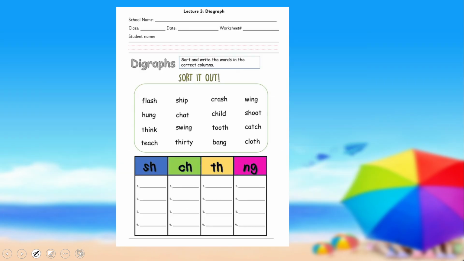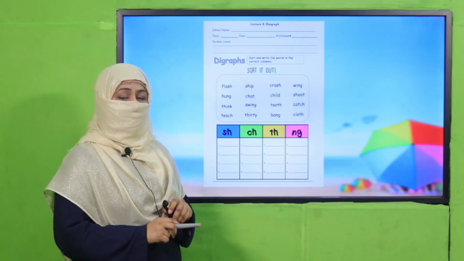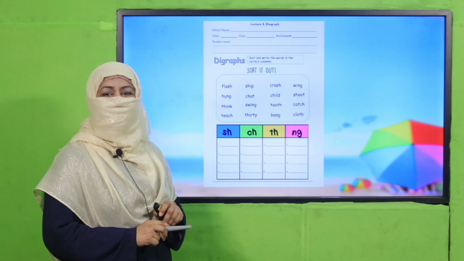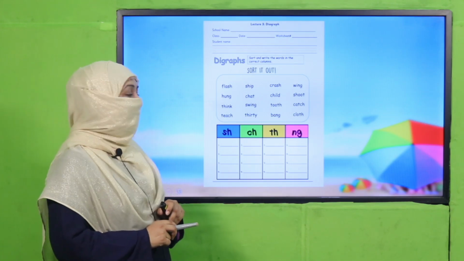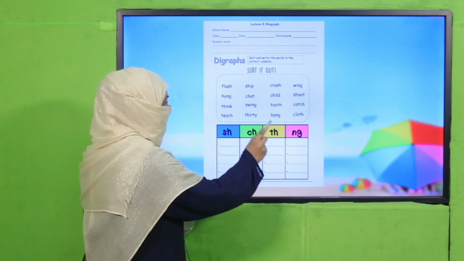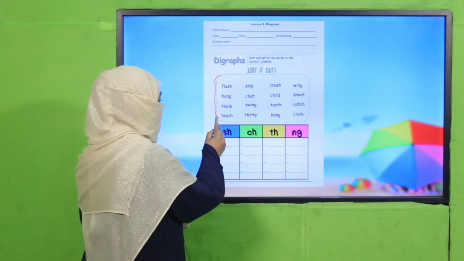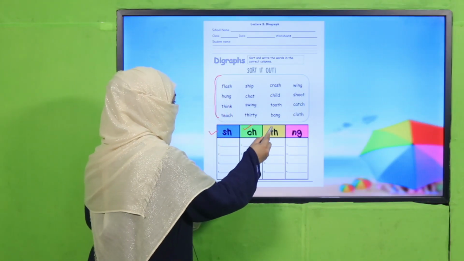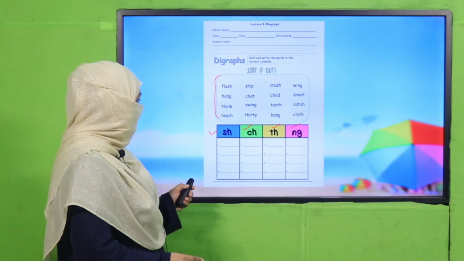Here is a worksheet, my dear fellow teachers. This worksheet, lesson plan, PowerPoint presentation links are given. You may click it, download it, and kindly provide a printed worksheet to students for practice. And my dear students, what you are going to do, here are the groups for digraphs. You will find out the words and you will write them in their relevant digraph column, right?